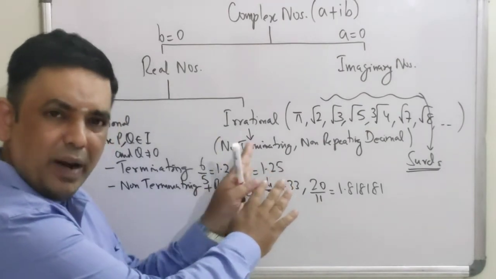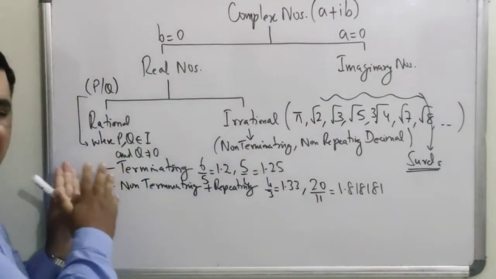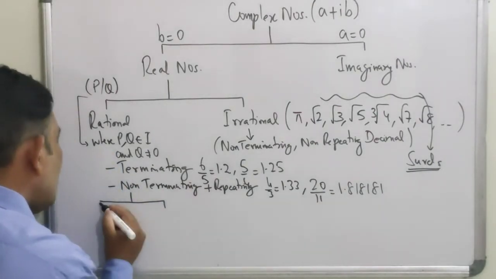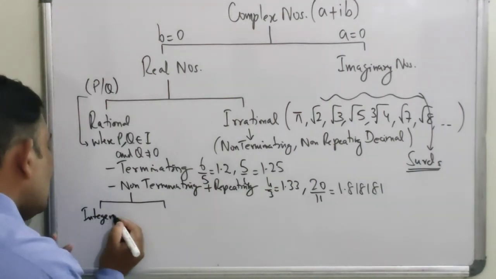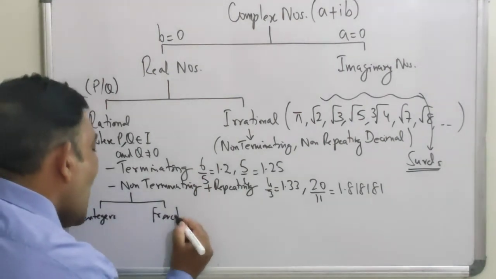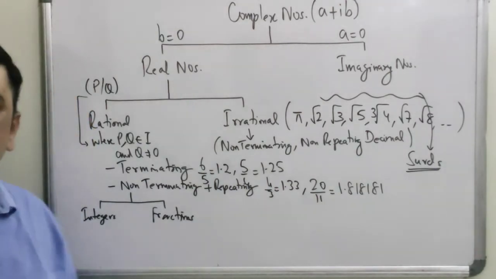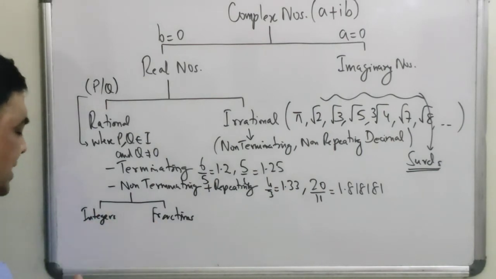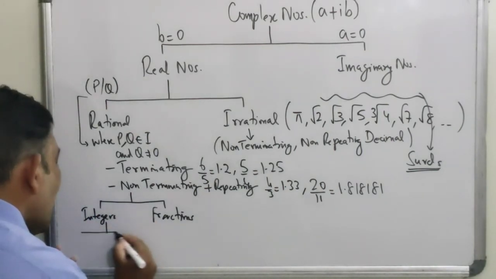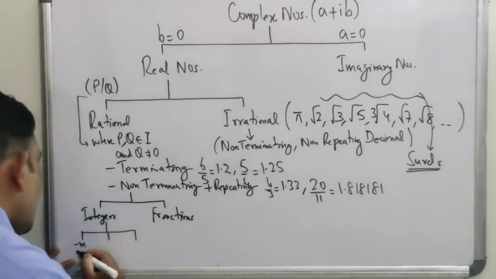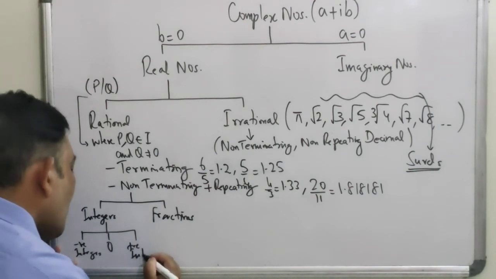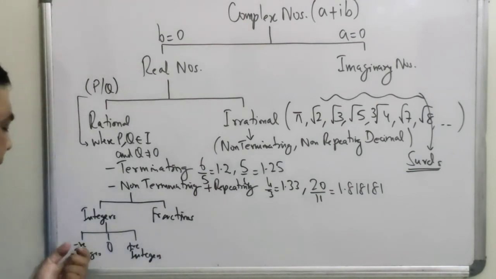Alright. The tree does not extend from here. It stops here. This branch stops here. Okay. This branch extends. Rational numbers further get divided into two parts. I hope you are able to see the board. Integers and fractions. Integers further get divided into three parts: negative integers, 0, and positive integers.